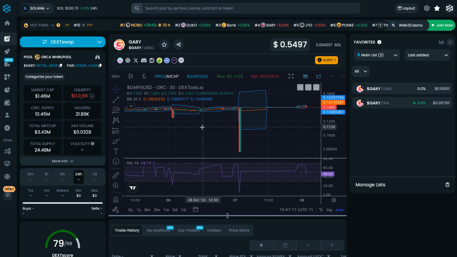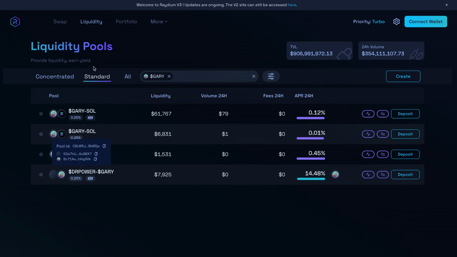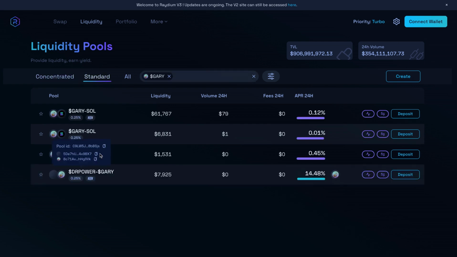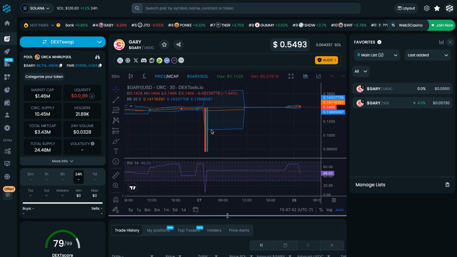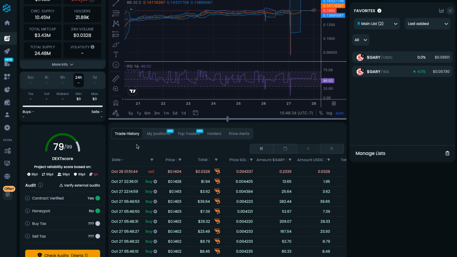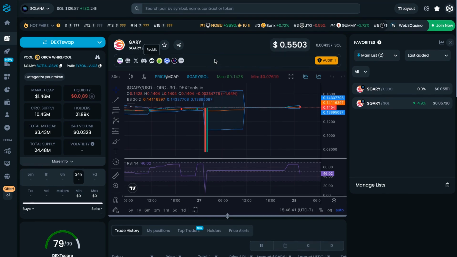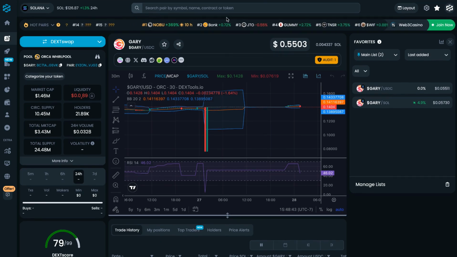And just so you know a little bit about Gary, it is a community token that is kind of going beyond that and has formed a DAO. And you can see over here at Raydium, there are several different pools. There's some concentrated as well as some standard pools with different tokens, as well as Solana and USDC. I actually take part in this USDC pool right here a lot, because every time that Solana shifts in price, people will buy out of this pool and then sell into this pool, and then you can collect fees on both sides. So it's another cool way that you could be making money in this ecosystem.